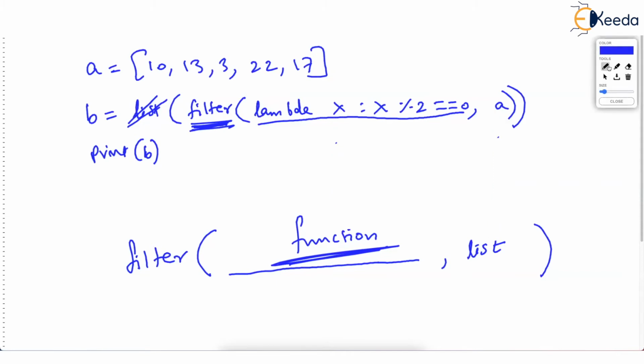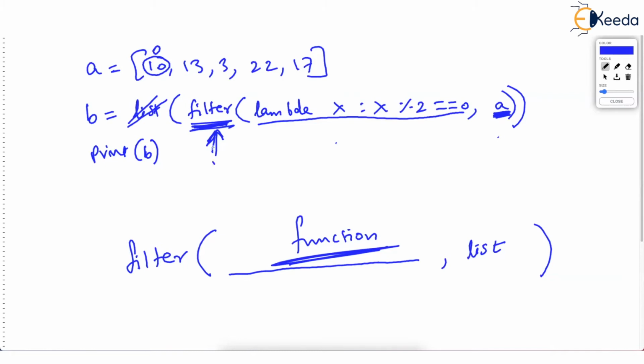Now let's see how filter runs. When the filter function starts, it sees who is the list. First of all, it will check the list. List is A. So it will automatically pick the 0th element of the list. This is the 0th element, isn't it?